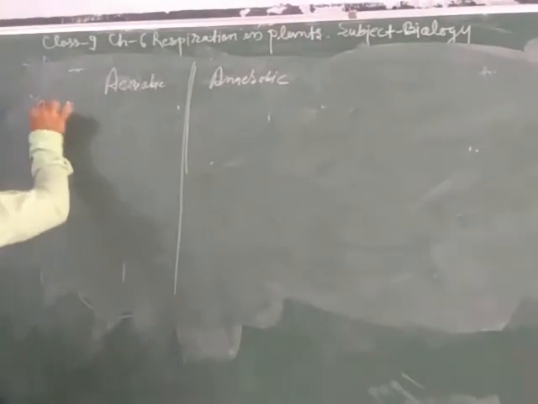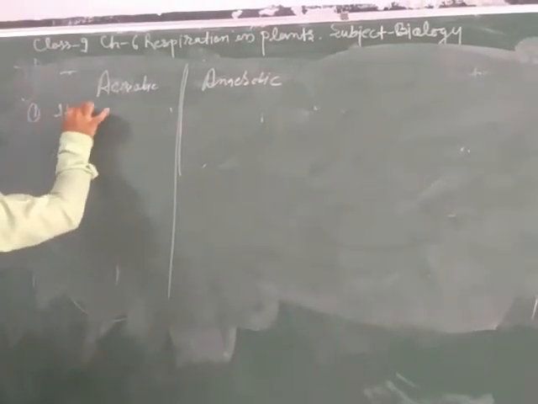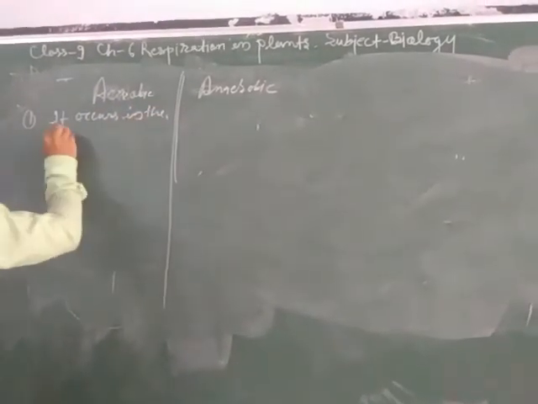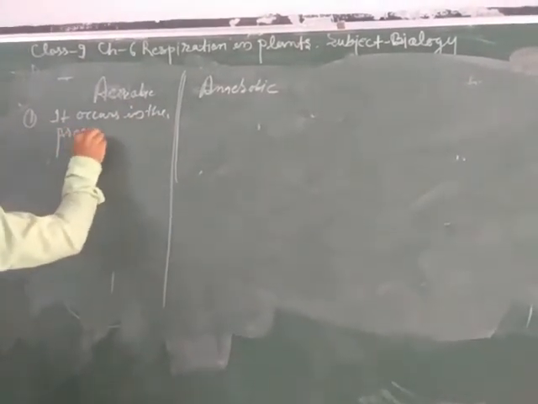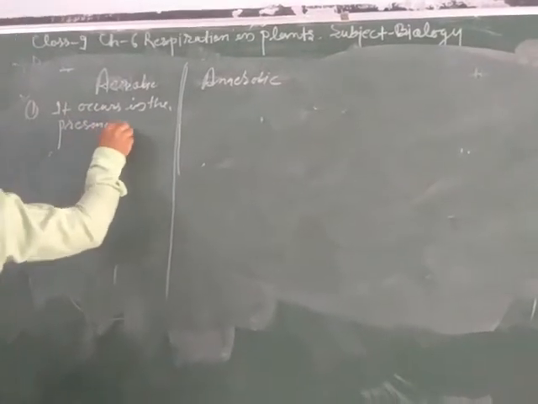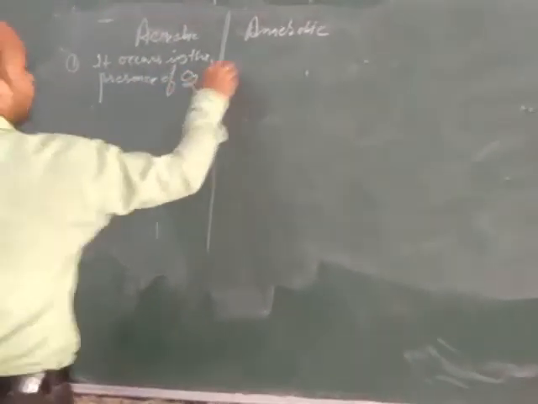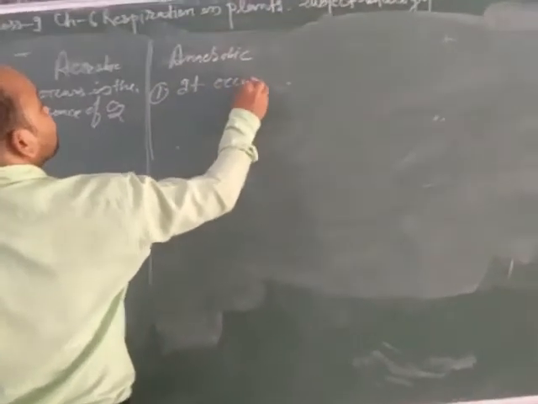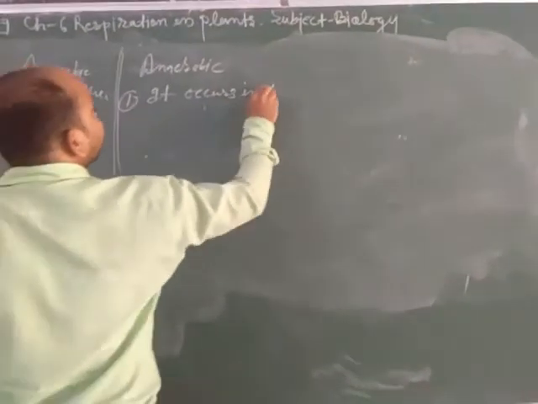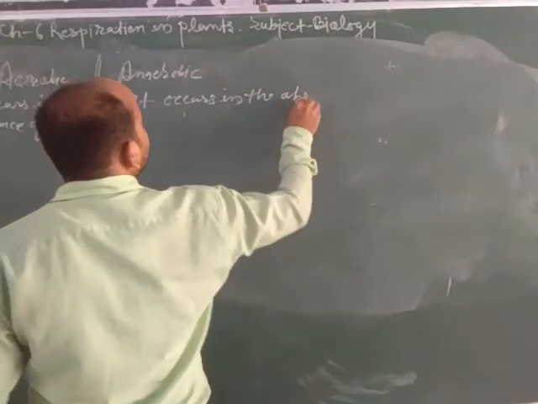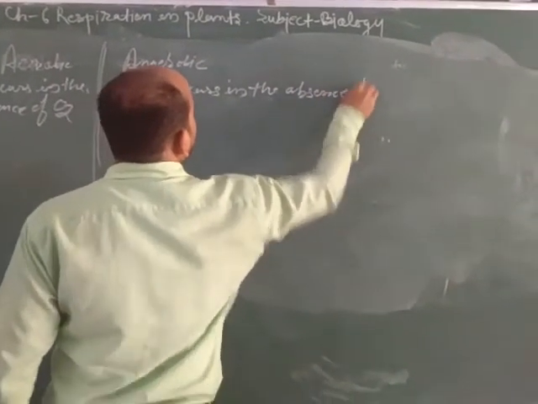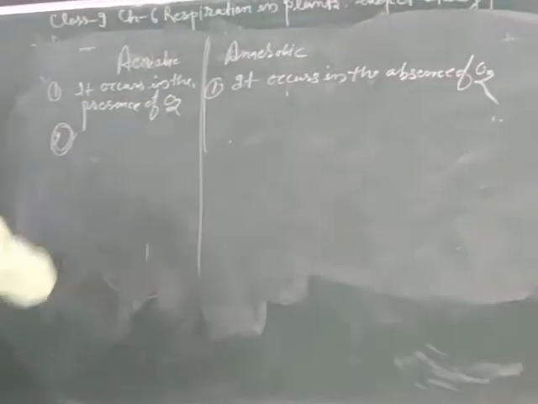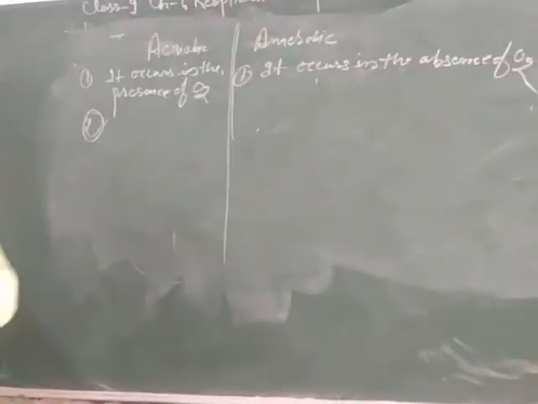First point, aerobic respiration occurs in the presence of oxygen, in the presence of O2. Anaerobic respiration occurs in the absence of oxygen.